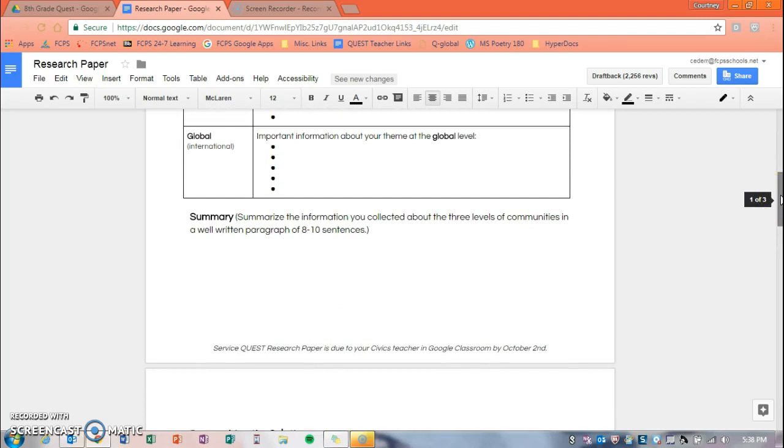Once you have found your research specific to your theme and narrowed your focus, you need to summarize the information into a well-written paragraph. In 8th grade, it is expected that your paragraphs are 8 to 10 sentences and apply the learned spelling, grammar, and mechanical conventions that have been taught to you throughout your school career.